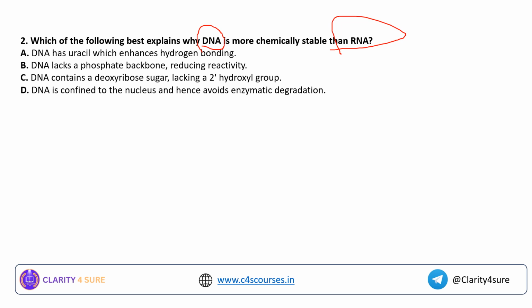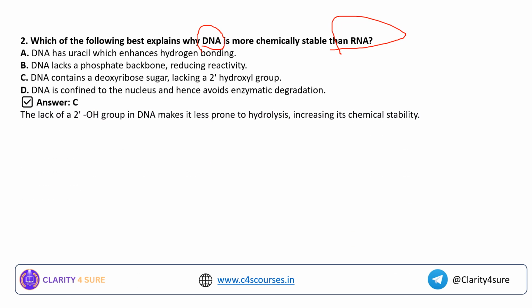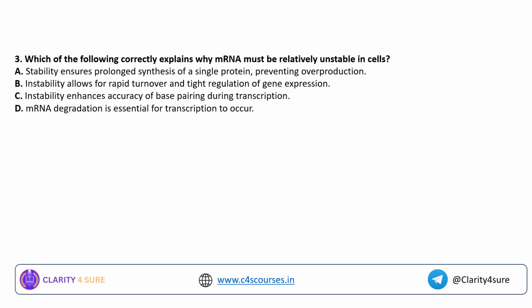So the answer for this particular question is option C, because we have seen in yesterday's video, when I was discussing the difference between DNA and RNA, that because of the lack of this OH group, DNA is less prone to hydrolysis. Okay. Hence, it increases the chemical stability, whereas in RNA, the hydrolysis takes place. That is why it is less stable. Okay. So the answer for this question is option C. Moving to question number 3.